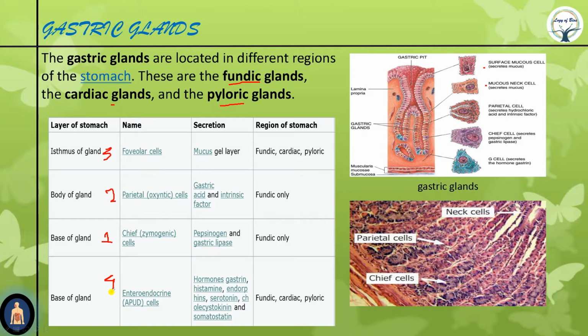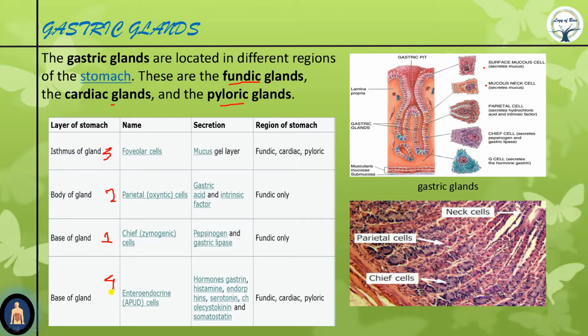G cells are the short form of gastrin cells. They are also known as argentaffin cells. Why argentaffin? Argentum in Latin means silver, therefore we got the symbol of silver as Ag, argentum. And affin means affinity, to love. So these cells take up argentum or silver stain, therefore known as argentaffin cells.